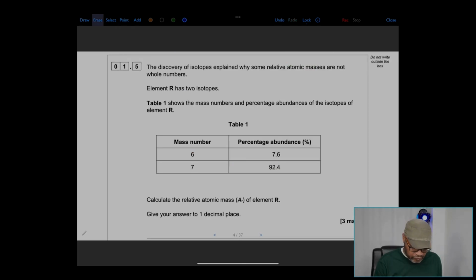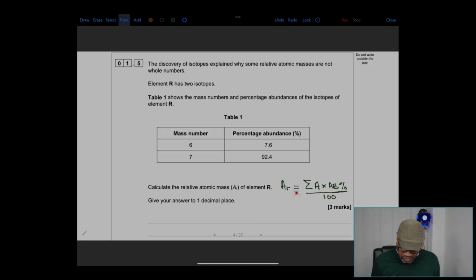Question 1.5. The discovery of isotopes explained why some relative atomic masses are not whole numbers. Element R has 2 isotopes. Table 1 shows the mass number and the percentage abundance of the isotopes of element R. And we're to calculate the relative atomic mass, Ar, of element R, and to give the answer to 1 decimal place.